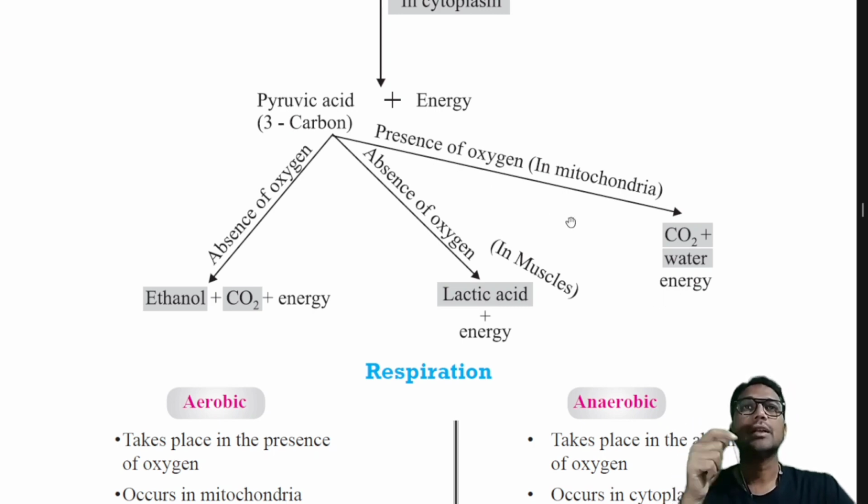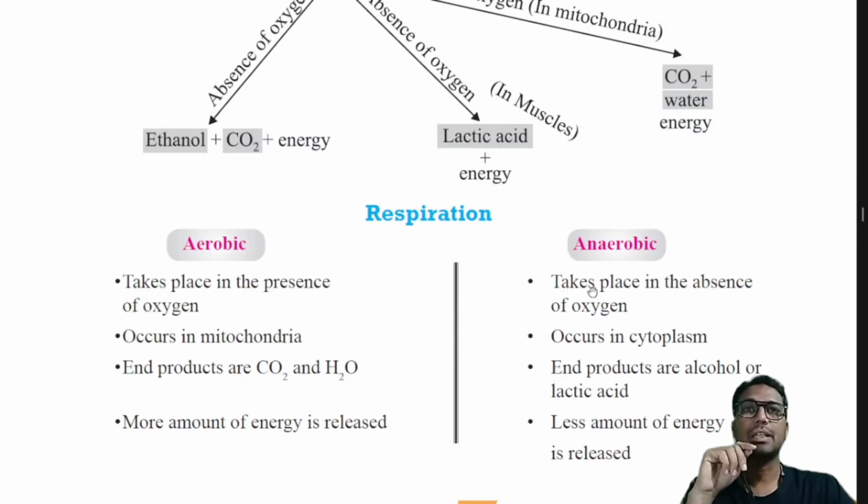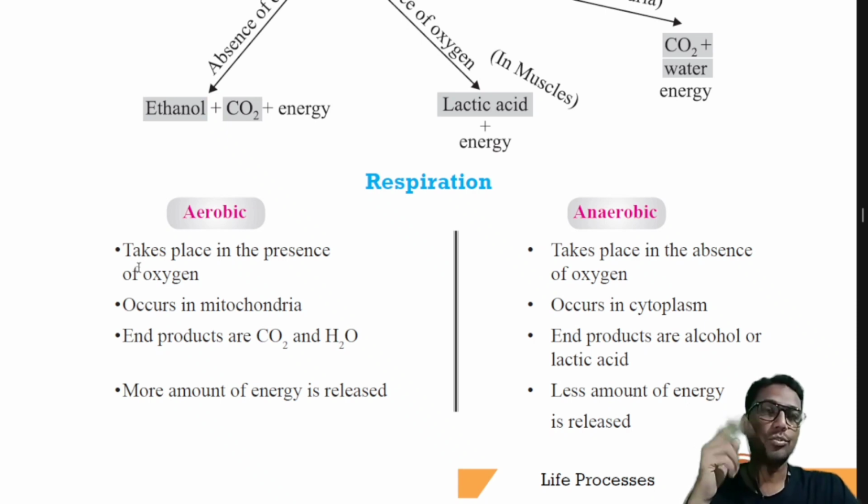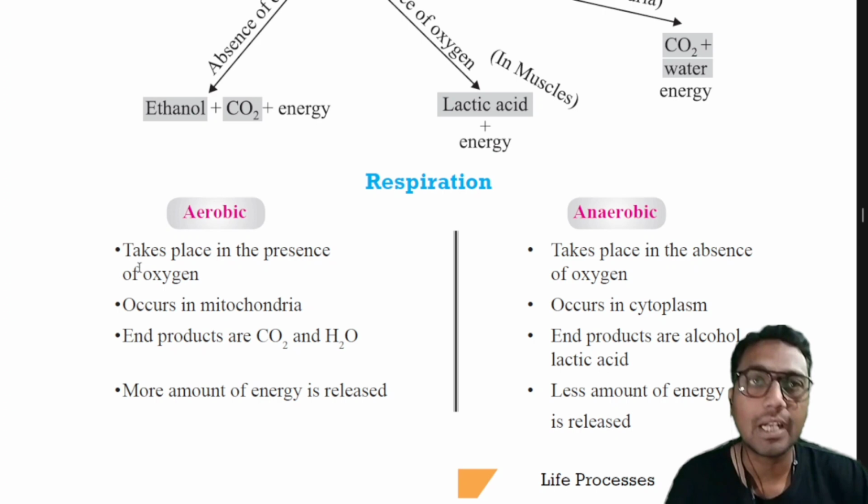So respiration can be divided into two main types: one is aerobic respiration and the second one is anaerobic respiration. A 2 marks question may be asked: write the difference between aerobic and anaerobic respiration.